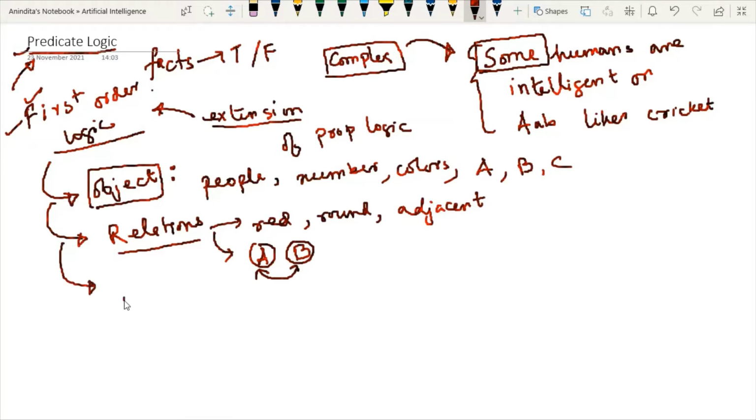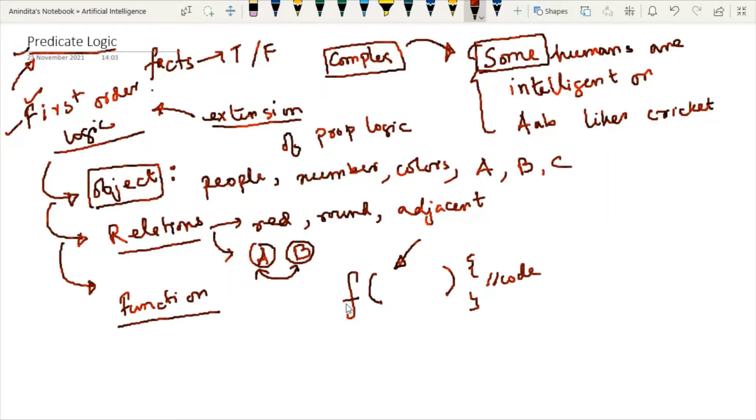Now we have another component which is known as function. In order to understand function, we have to discuss some topic. Whenever we are talking about a function in a programming language, how can we represent it? We write a function name, then within brackets we write some parameters or arguments, and then we have some function body. But here the function name can be anything: f, f1, anything as per our choice.